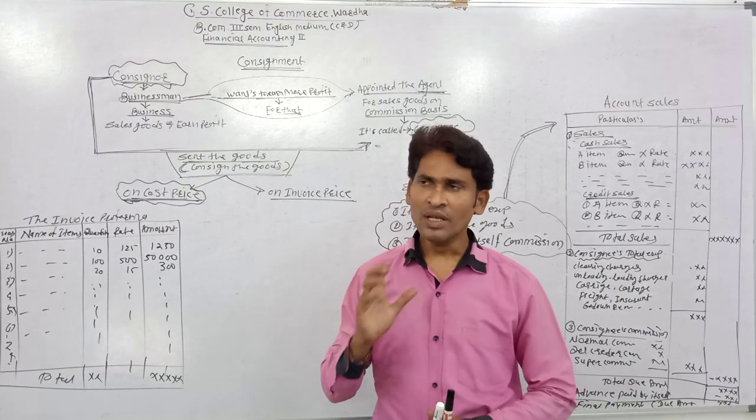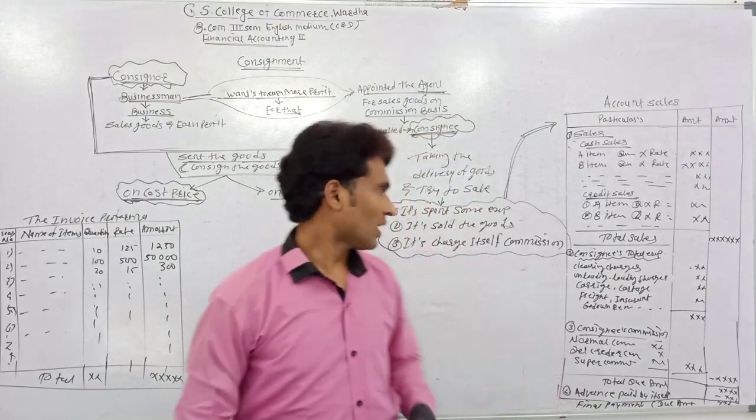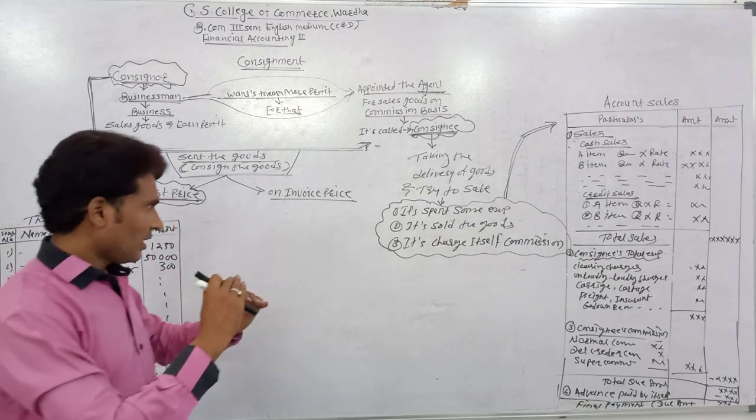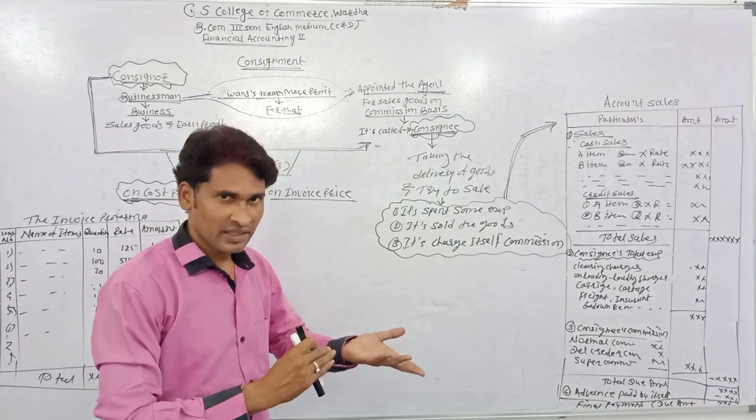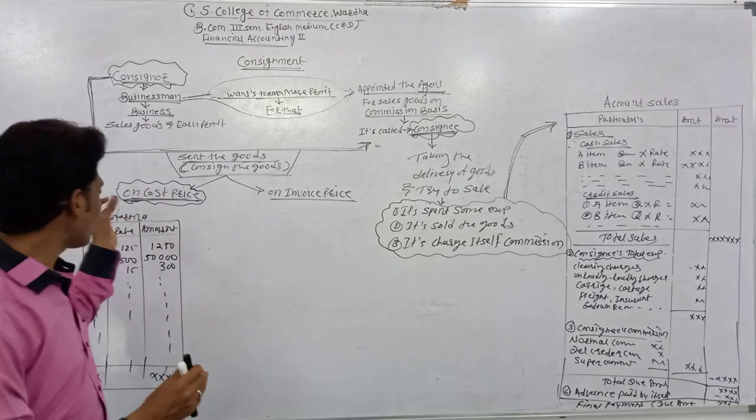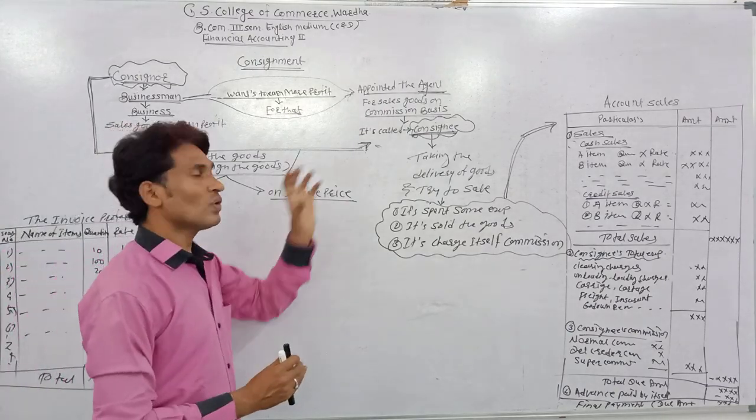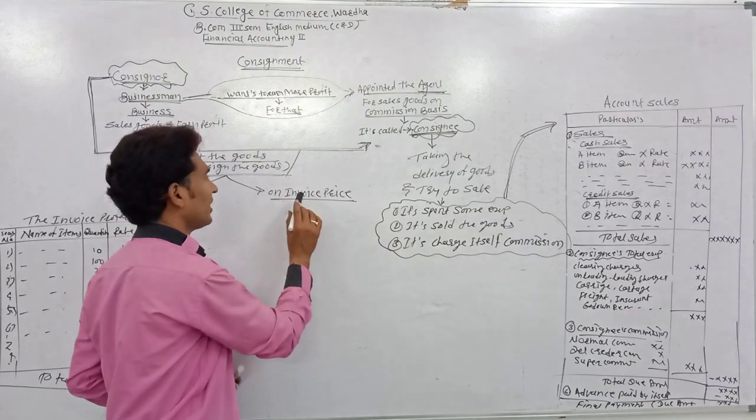But many times the consignor sends the goods at an increased price. It means he charges his profit and sends the goods to the consignee. It's known as invoice price.